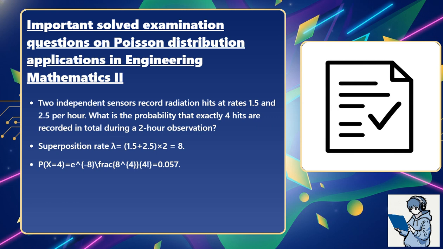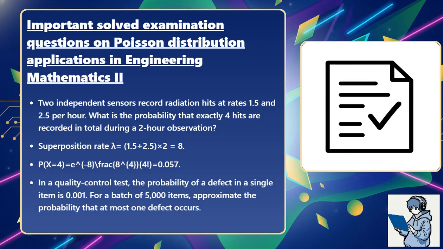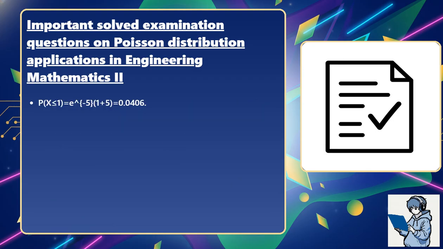In a quality control test, the probability of a defect in a single item is 0.001. For a batch of 5,000 items, approximate the probability that at most 1 defect occurs. Lambda equals 5,000 times 0.001 equals 5. Probability that X is less than or equal to 1 equals e to the minus 5 times the quantity 1 plus 5, which equals 0.0406.